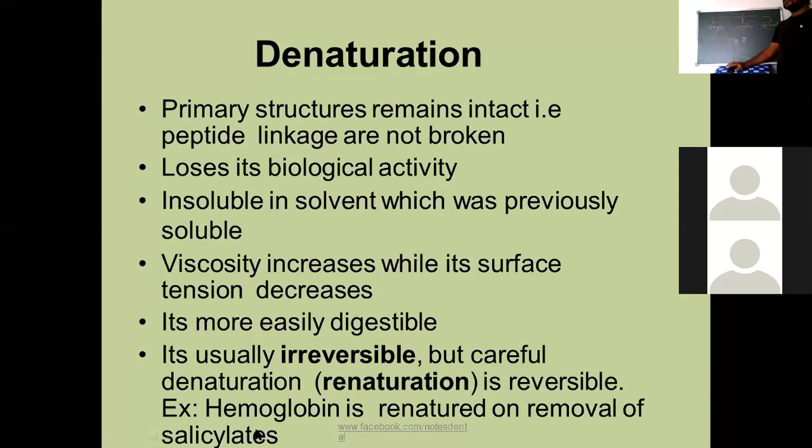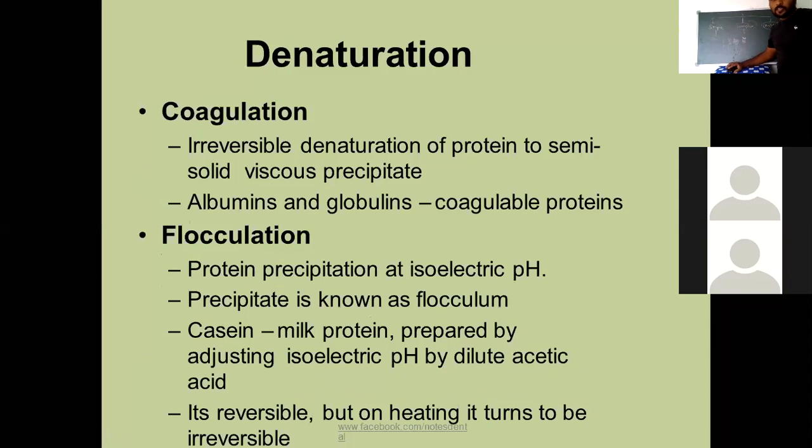Simple denaturation is irreversible, but in chemical denaturation there is a possibility for renaturation, for example hemoglobin is renatured on removal of salicylates, right? And also one more terminology is used in denaturation products. For example, coagulation. Coagulation is irreversible denaturation.